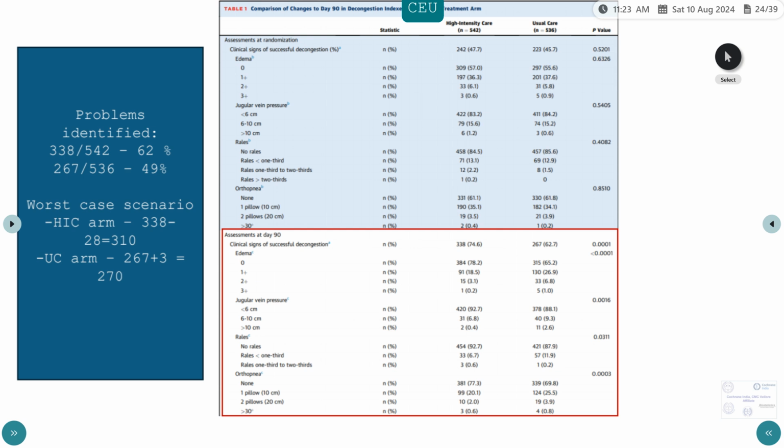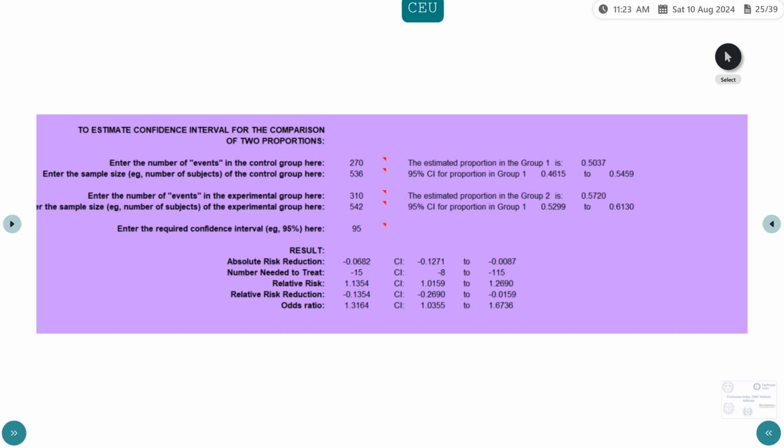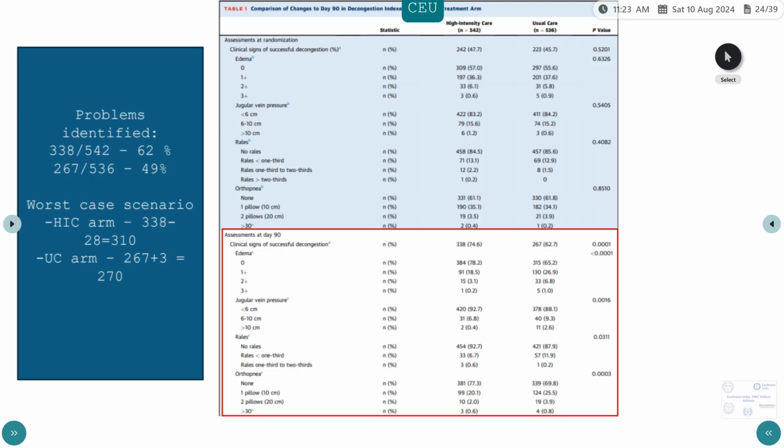However, when we did our calculation, this percentage was not found to be right. It was around 62% and 49% if it's a pure intention to treat analysis, taking 542 and 536 as the denominators. So there was some discrepancy in the results provided. They could have subtracted the deaths and the 3 patients who were lost to follow-up from the denominator. But even if we do a per protocol analysis divided by that number, we don't get this particular percentage. So there has been some error in calculation somewhere.